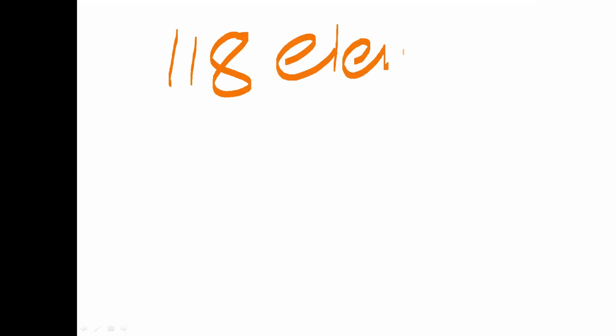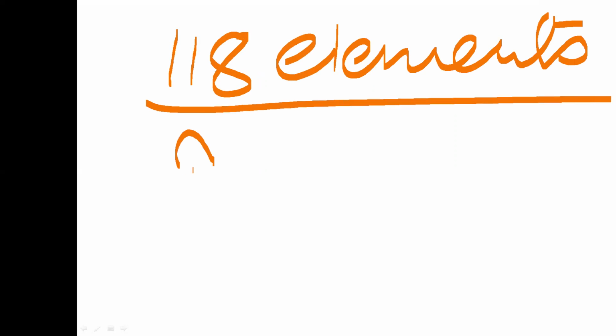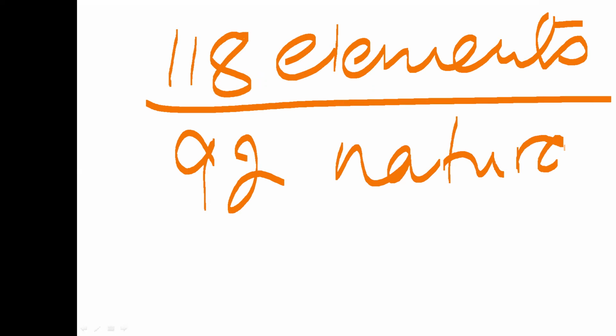Listen, so far we have discovered near about 118 elements. Among these elements, about 92 naturally occur. These are natural elements. They occur in nature. Out of 118, 92 naturally occur.